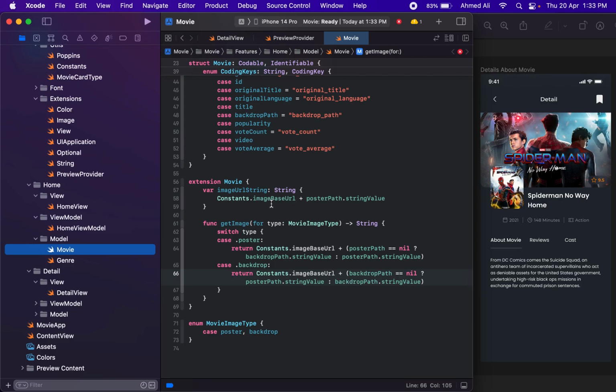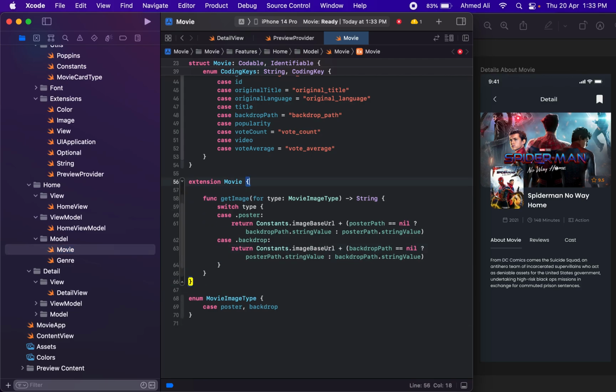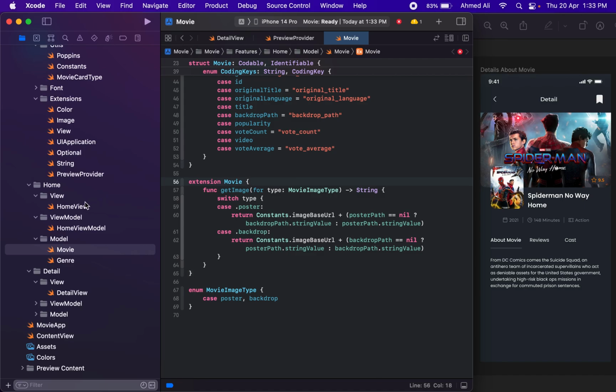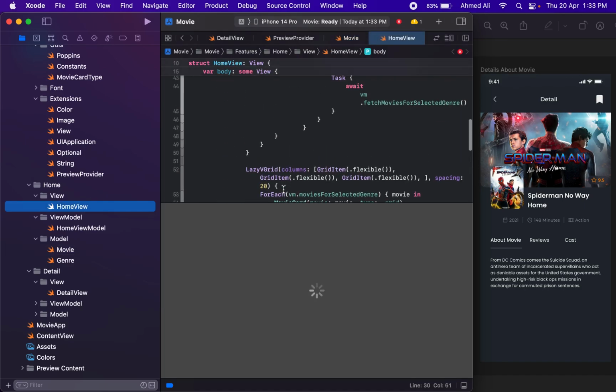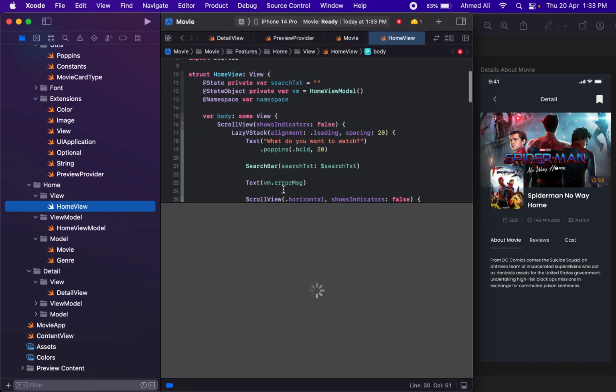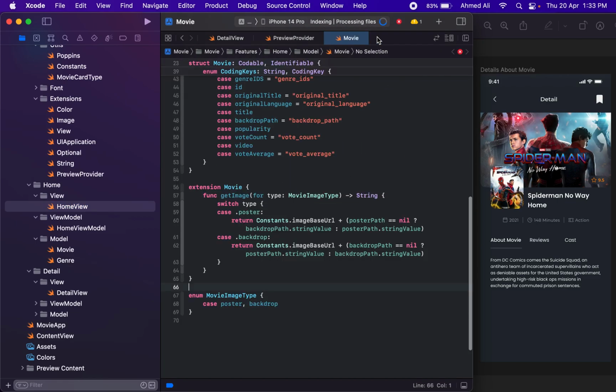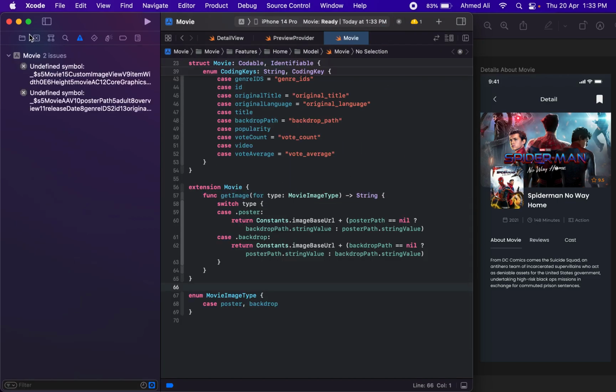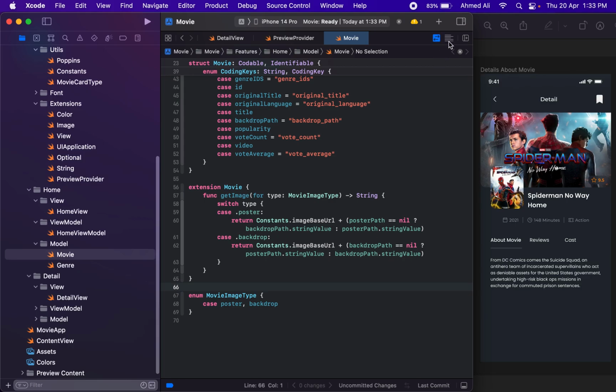I guess this looks fine. We can just remove this one because we no longer need it. Check if we have any issue here. The home view looks fine, so I guess our error may be gone.